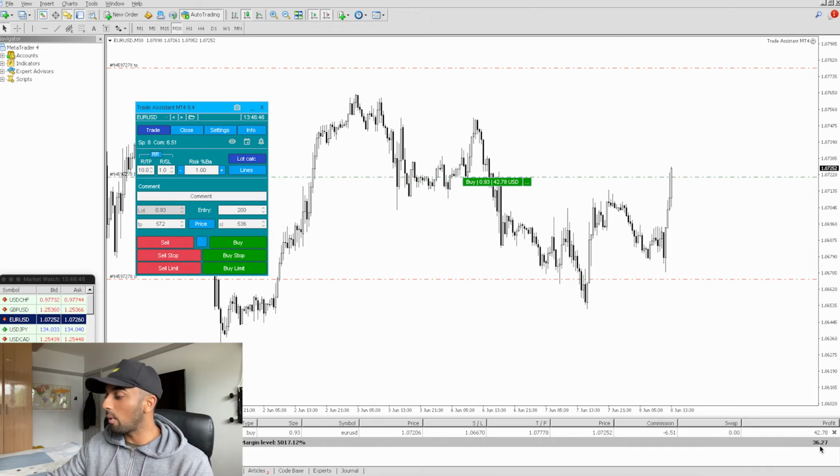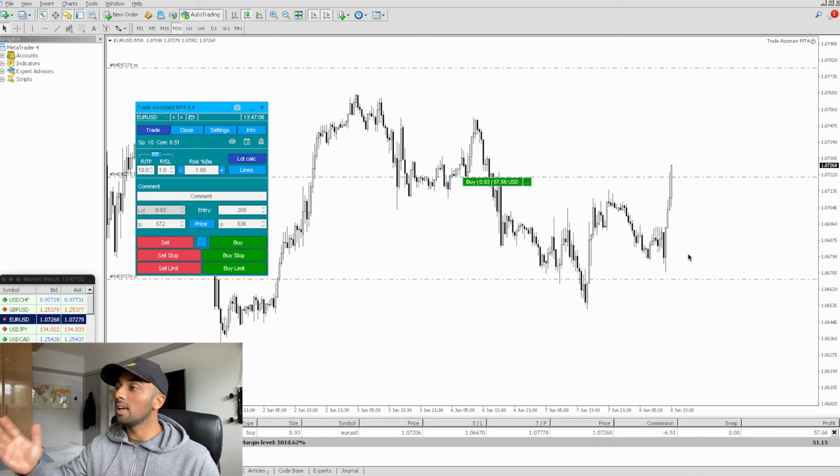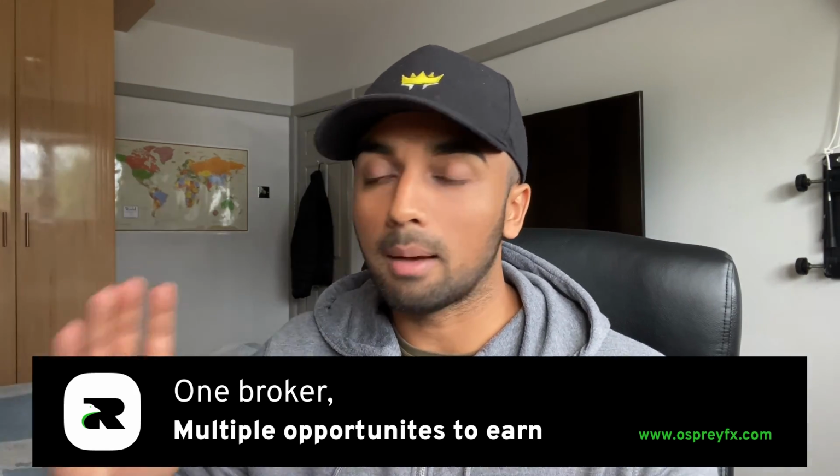Like for example, at this moment in time now, you can see we are now up by $36. So people can say, well, that is a lot of money. Let's actually just exit this here. But we mustn't do that because we've created a rule in our trading plan that we will only exit this trade if it hits this level up here, or if it hits this level down here, which is all done automatically for you. So there you have it, guys. That is how you can actually execute a trade. Very, very simple, very, very easy. Once you actually just press the button, you saw how quick it was, especially when I hit that buy button.